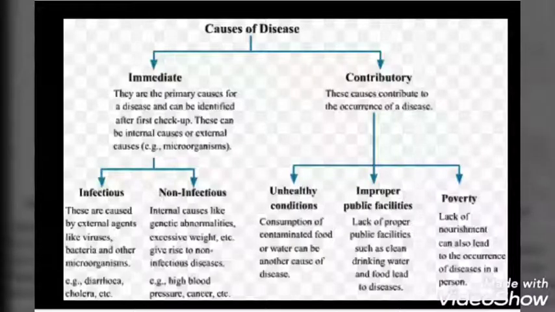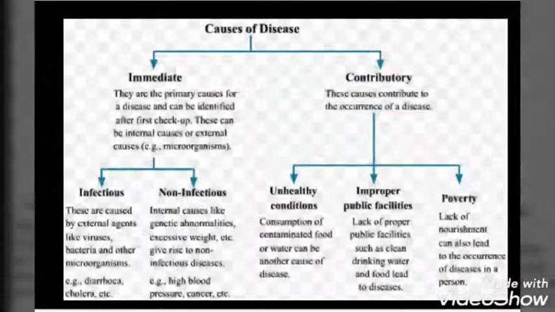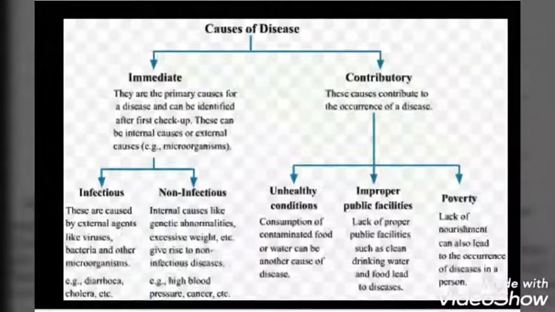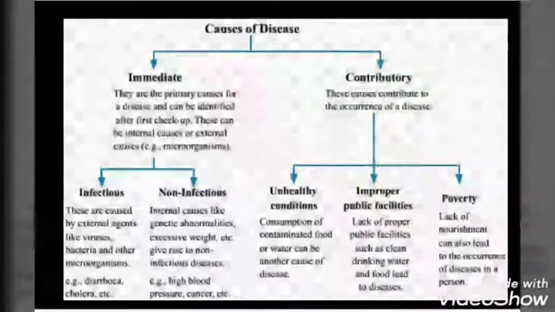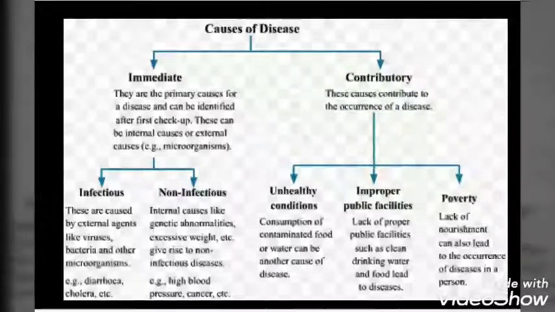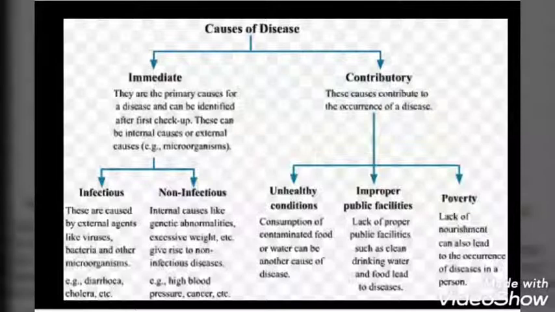Another question that may arise in your mind is why this person is not healthy. Perhaps because he is not well nourished and does not get enough food. So lack of proper nourishment becomes a second level cause of the disease. Further, why is that person not well nourished? Perhaps he belongs to a very poor family which is unable to provide proper food. It is also possible that he may have some genetic reason which makes him more likely to suffer from diarrhea when exposed to such a virus.